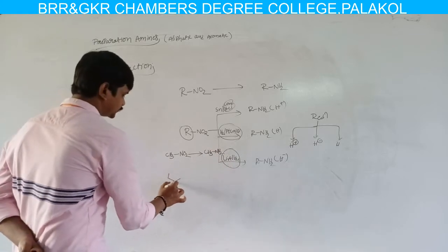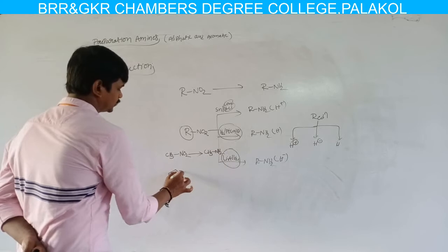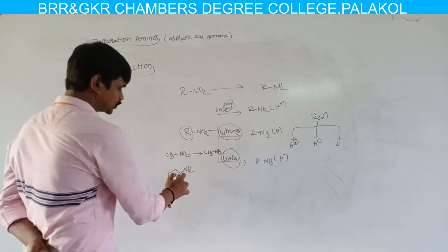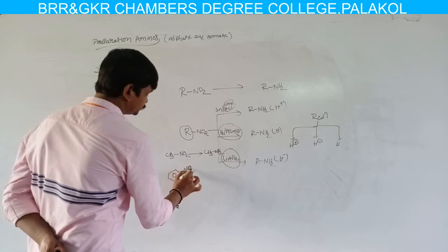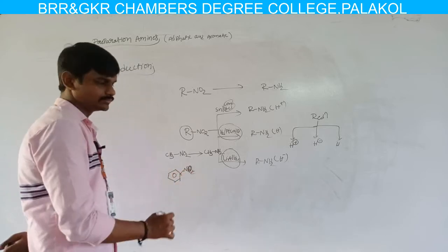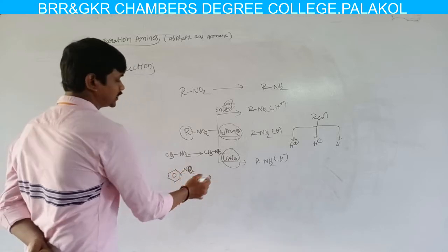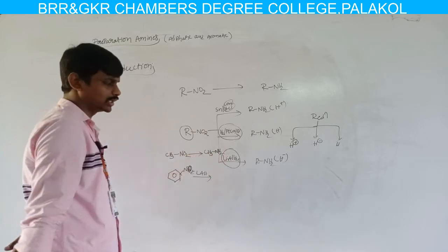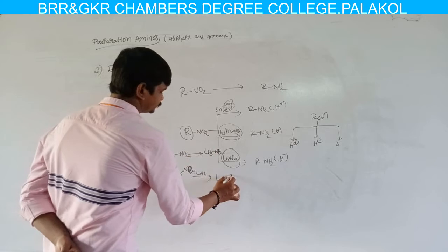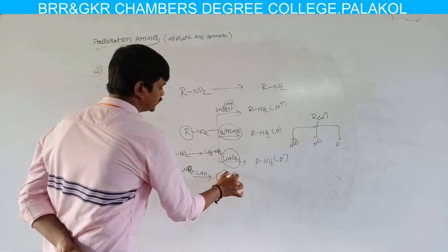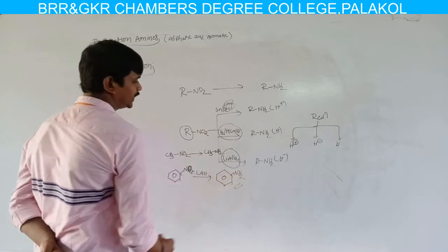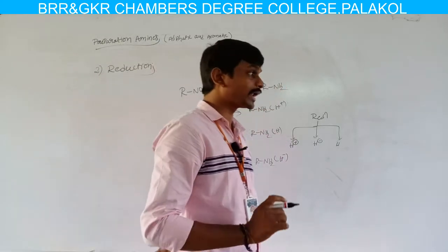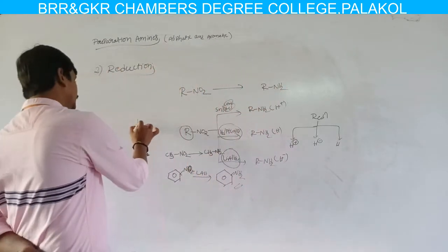If in place of R, I take a benzene ring, the compound is nitrobenzene, NO2. Nitrobenzene on reduction with either lithium aluminum hydride, or H2 with palladium or platinum, or tin HCl, gives aniline. So aniline is nothing but an aromatic amine. But here we can get only primary amines.